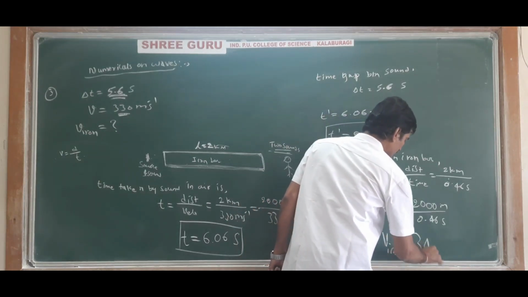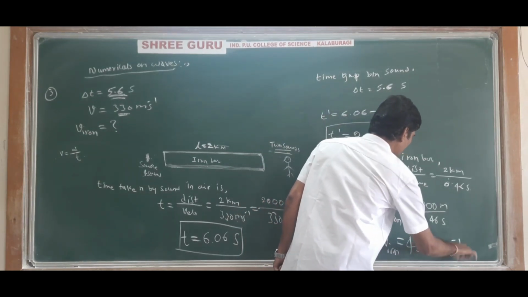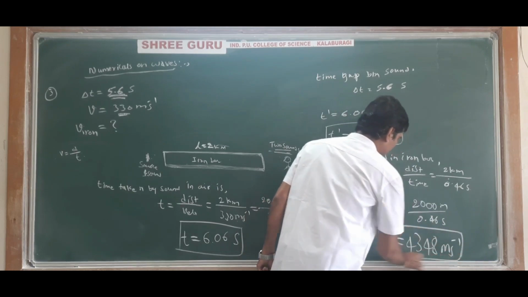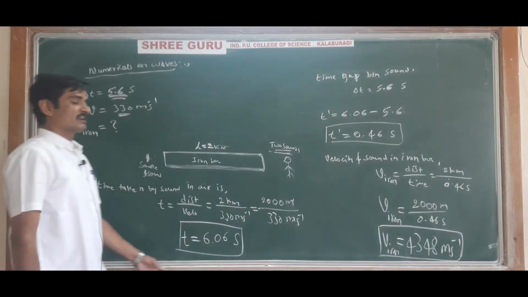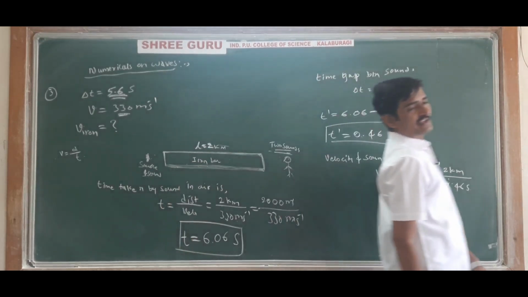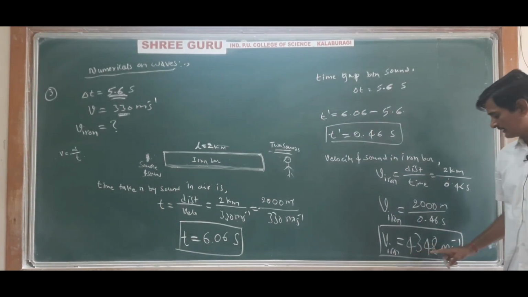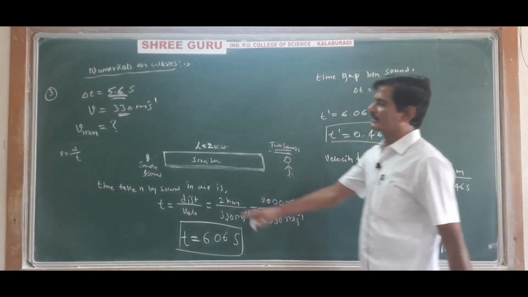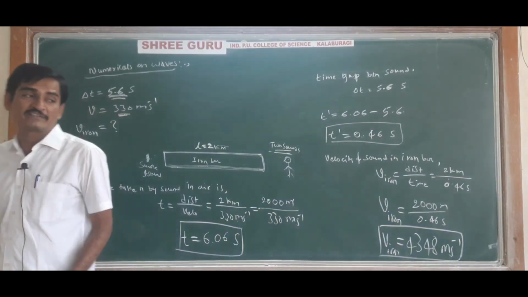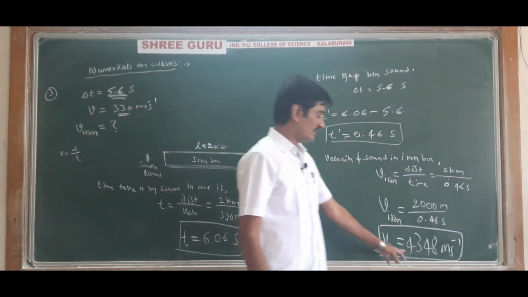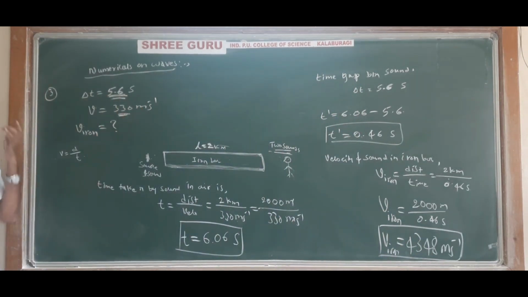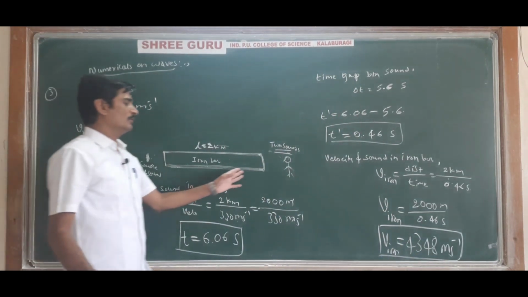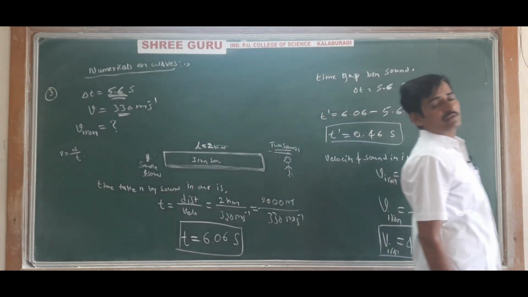You do the calculation yourself: 4348 meter per second. So this is the velocity of sound in the iron bar. See here, a very large value. Velocity of sound in iron is 4348 meter per second, whereas velocity of sound in air is roughly 330 meter per second. So velocity of sound in the iron bar is very large.